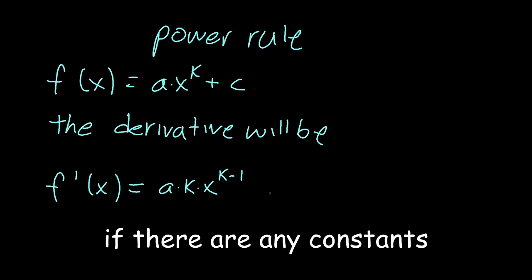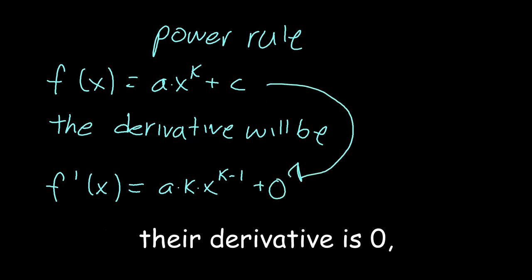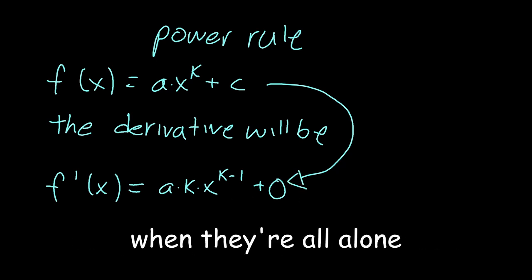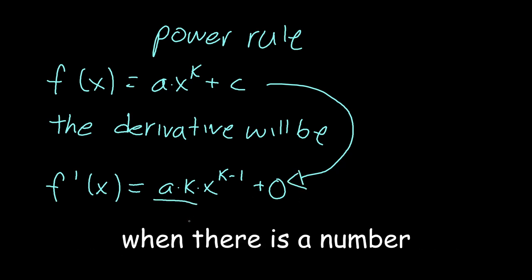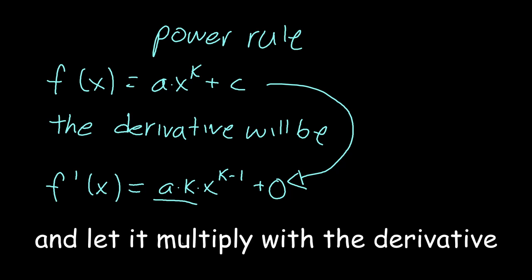Note that if there are any constants by themselves, like x plus 1, their derivative is 0, as they are not changing. This allows you to completely disregard constants when they're all alone. However, when there's a number multiplying by the function, you keep it there and let it multiply with the derivative.